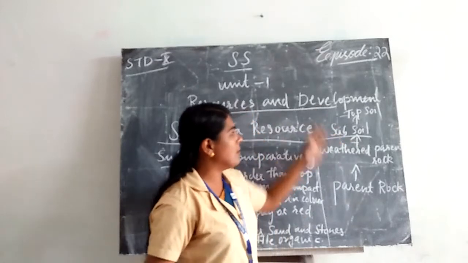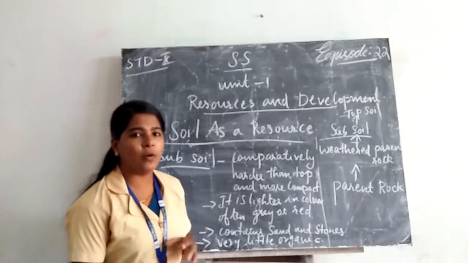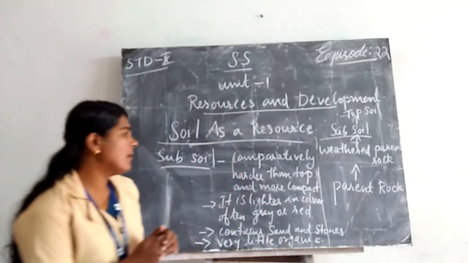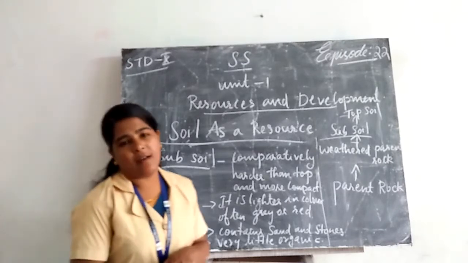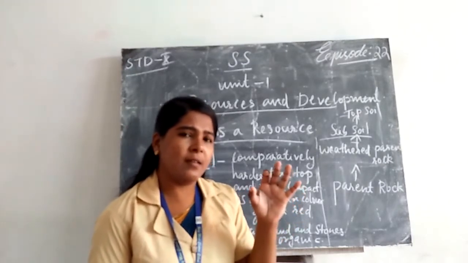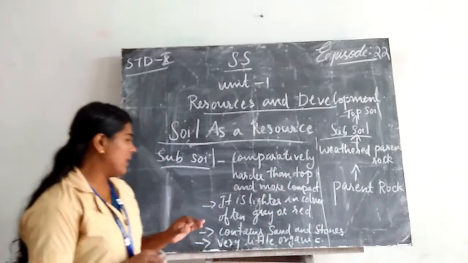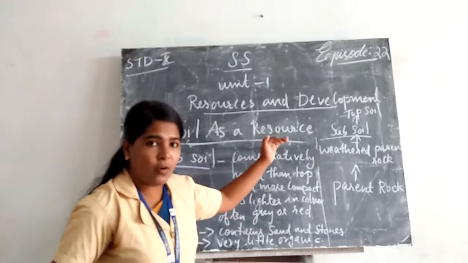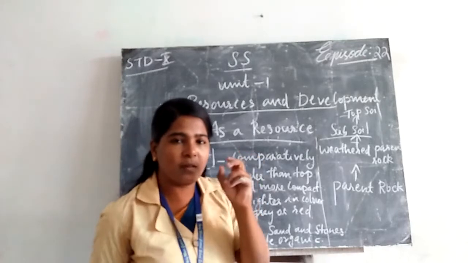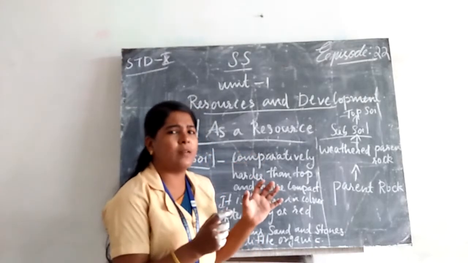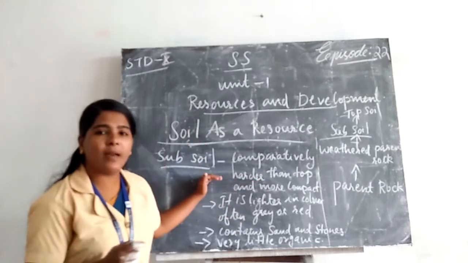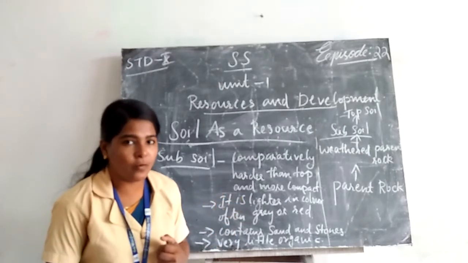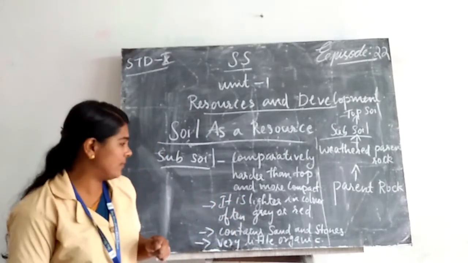But in the subsoil, we can see it is comparatively harder than topsoil. Then it is lighter in color. Sometimes it is colored grey or red. Then it contains sand and stones. We already said the topsoil is soft with small particles. But the subsoil is harder than topsoil, so it contains more sand and stones, small particles of rocks.